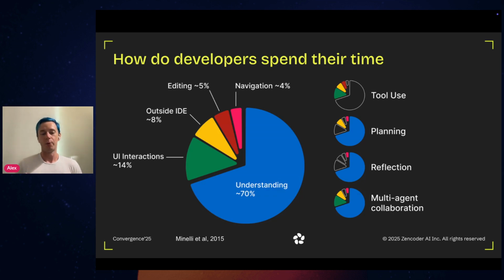And of course, we as developers, we usually work in teams, and this means we have multi-agent collaboration, where, of course, to do this collaboration properly, we would need to have understanding. We would need to probably spend some time outside of IDE, in Slack or whatever. We need to do a lot of UI interactions and so on.